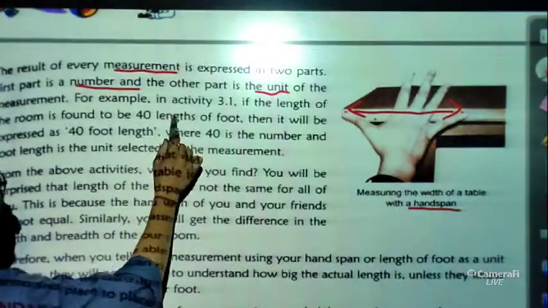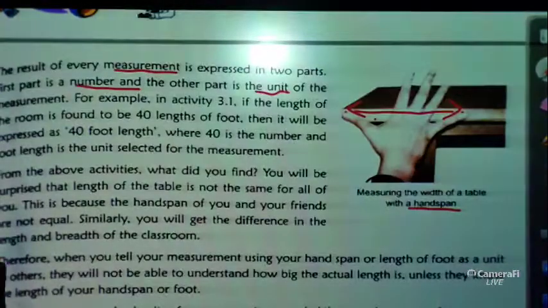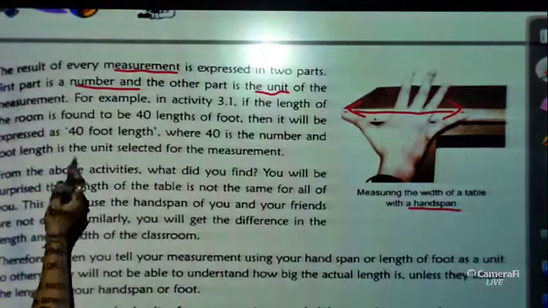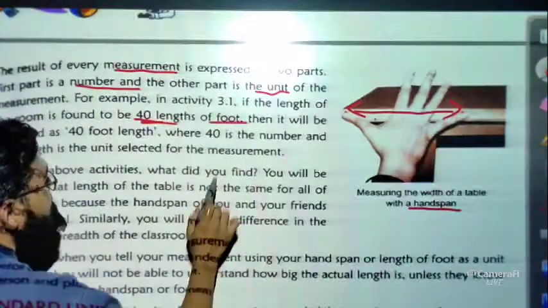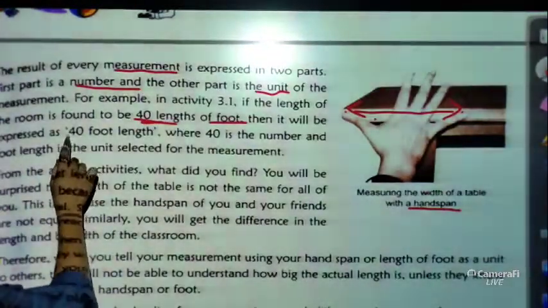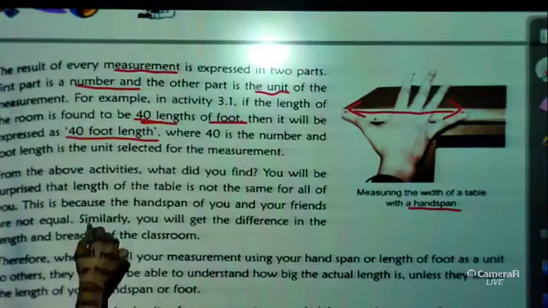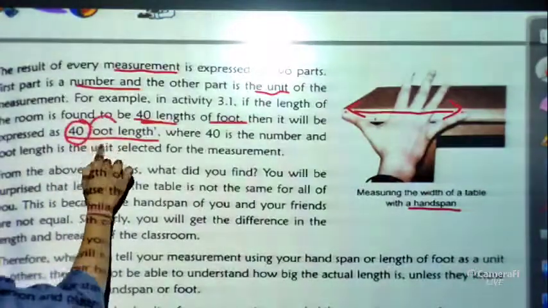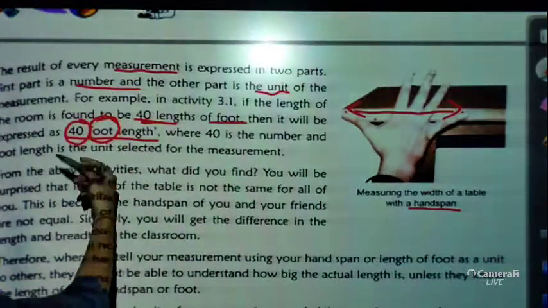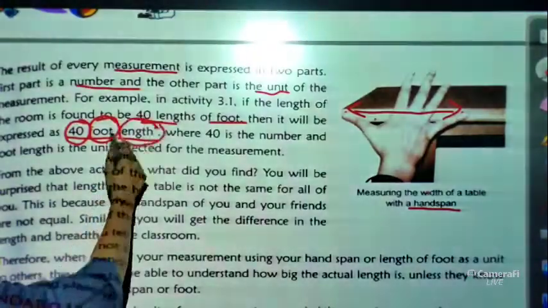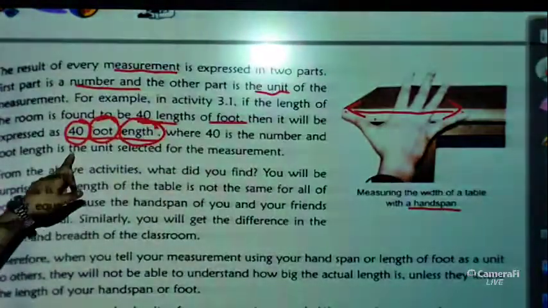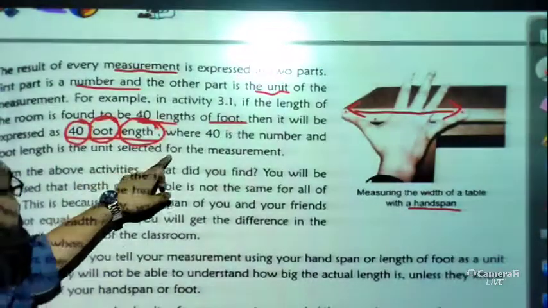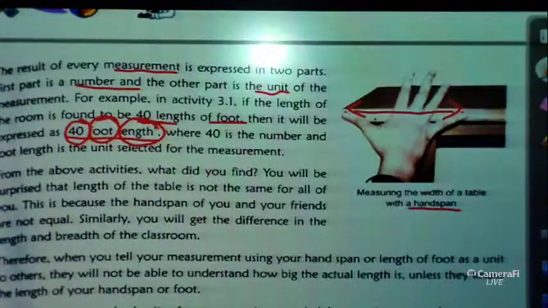For example, in activity 3.1, if we want to find out the length, then it will be 40 foot lengths. It will be expressed as 40 foot length. So you can see here 40 is the number and foot length is the unit, and we are measuring the length. Foot length is the unit selected for the measurement. So unit is very important.